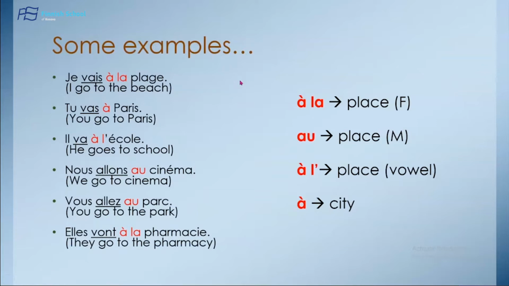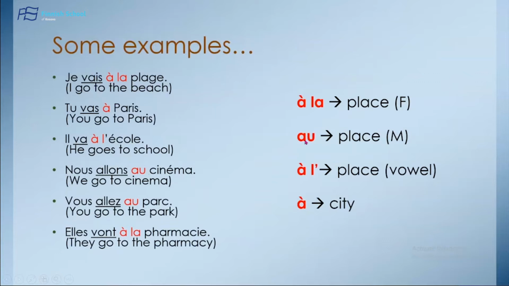Another thing here that we are going to learn are the prepositions à la, à l', au, and à. Here I have tried to explain in a simple way. Before a name of a place which is feminine, we use à la, like in the example, je vais à la plage. We say à la because plage is feminine. So before using plage, we use à la as a preposition.